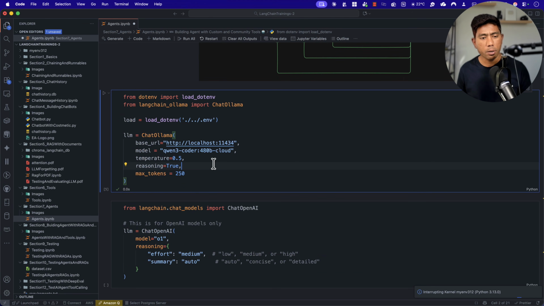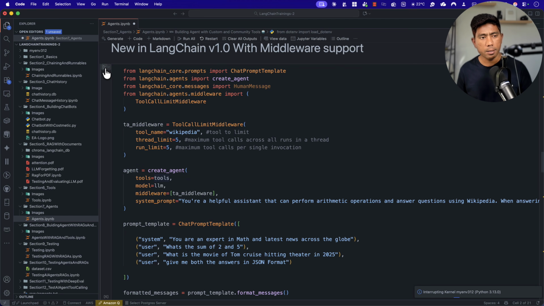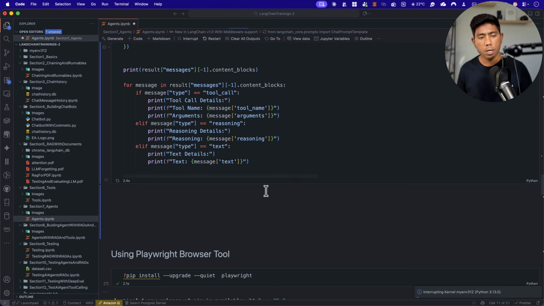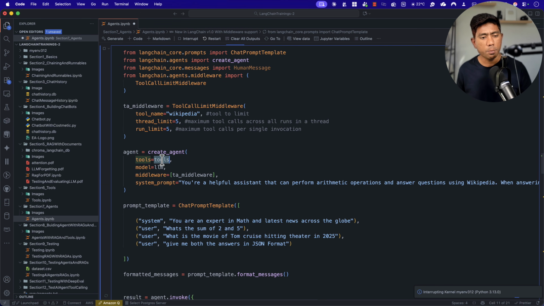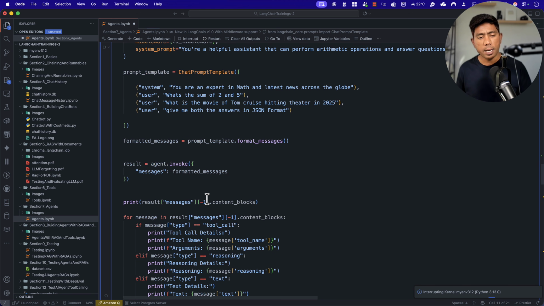But the moment I change from the Qwen3 Coder model to the GPT-OSS latest model, which is currently running within my local machine, and I run this same code that I was just trying to run before, you should see not only the text, but hopefully the reasoning as well. This is one of the welcome changes which they have introduced, and you can see that the agent is now more simplified because you just have to specify the tool, the model, that's it, and the middleware. If you are going to limit the tool calls, which in my case is the Wikipedia tool that I'm limiting, that's how things are going to happen.